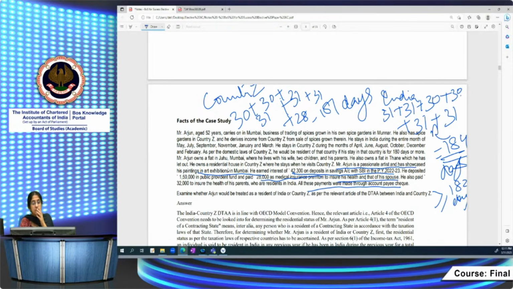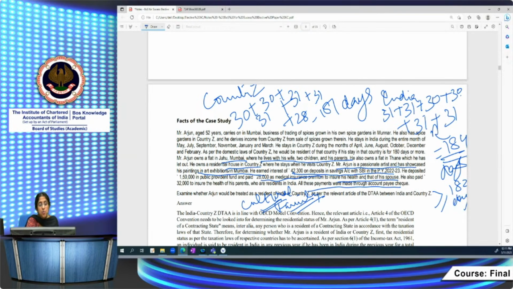Now, permanent home he has both in Juhu, Mumbai, he has in India, and he has a residential house in country Z. So we are going to the next one, his center of vital interest. He's a passionate artist and has showcased his paintings in art exhibitions in Mumbai. So cultural interest he has in India. His family is in India because they live. He owns a flat in Juhu in Mumbai where he lives with his wife, 2 children and his parents. So family is in India. Cultural relations are in India.